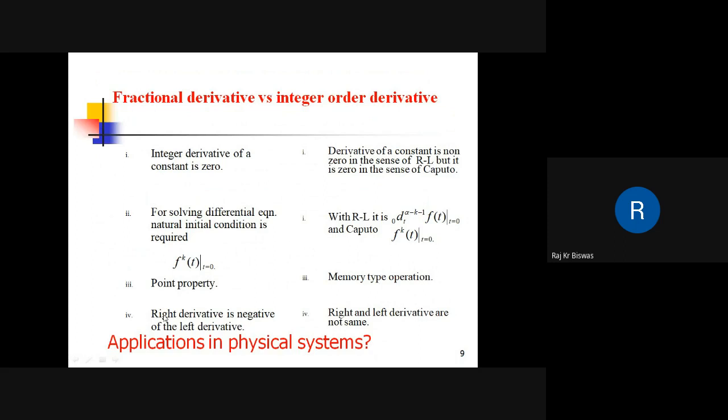In integer systems, what is the integer derivative? The right derivative is the negative of the left derivative. But for the fractional order derivative, the right derivative and the left derivative are completely different. There is no straightforward relation between left and right derivatives. So this fractional derivative is a generalization of the integer derivative, and it finds application in almost all areas of science and engineering.